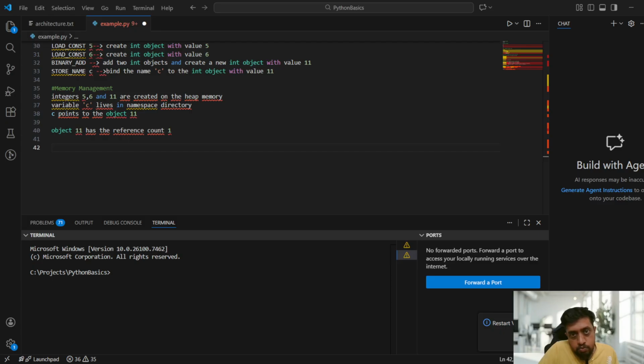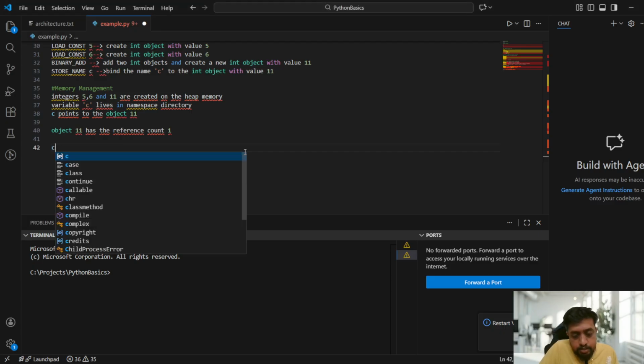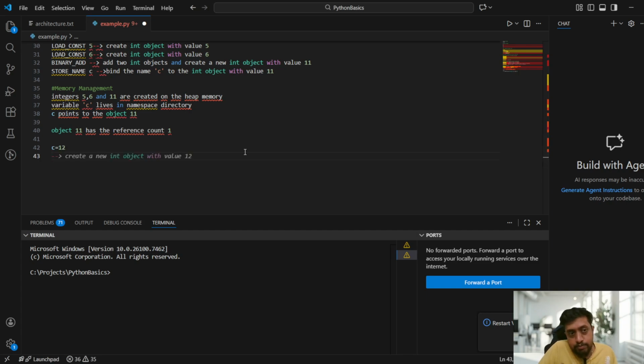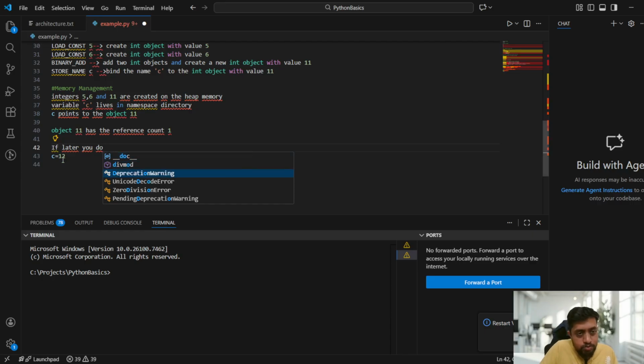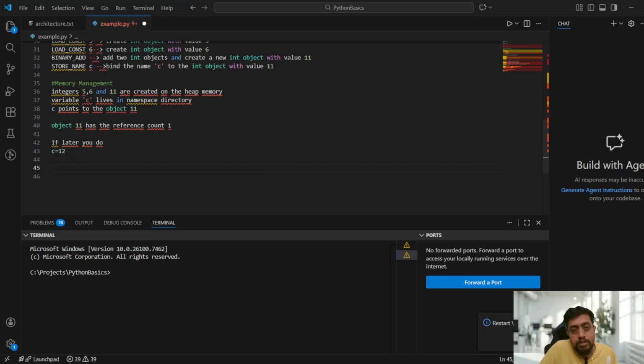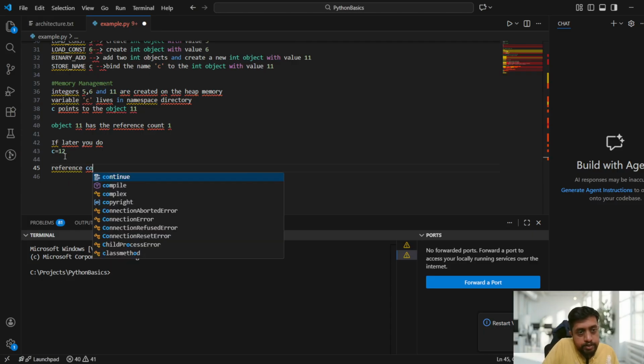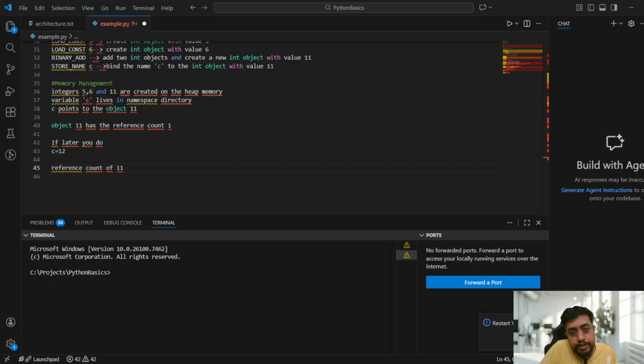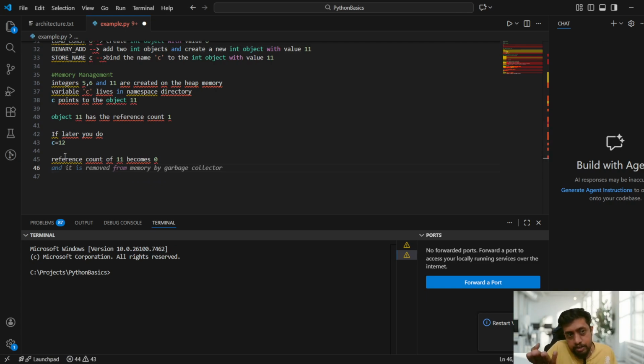Now what happens if you assign next time, for example, C equal to 12? You can do multiple things in Python, right? What will happen is the reference count of 11 becomes 0, guys. It will automatically become 0. So earlier it was 1, and now the reference count of this one will be 0.